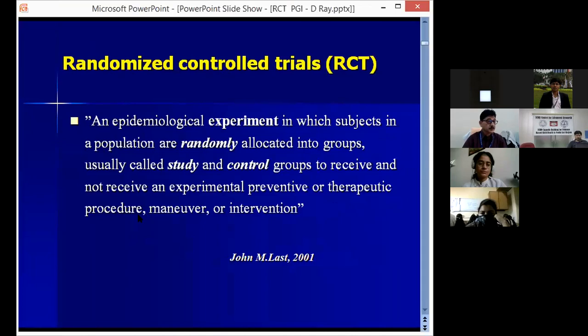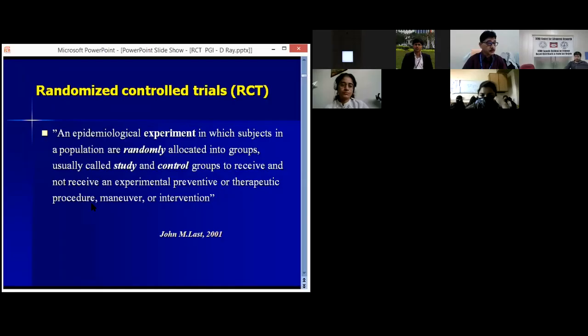Now, it has been defined as an epidemiological experiment in which subjects in a population are randomly allocated into groups, usually called study and control groups, to receive and not to receive an experimental preventive or therapeutic procedure, maneuver or intervention. It may be a drug, it may be any other method like operational procedures, or it may be a comparison between the medical management or the surgical management, whatever it may be.